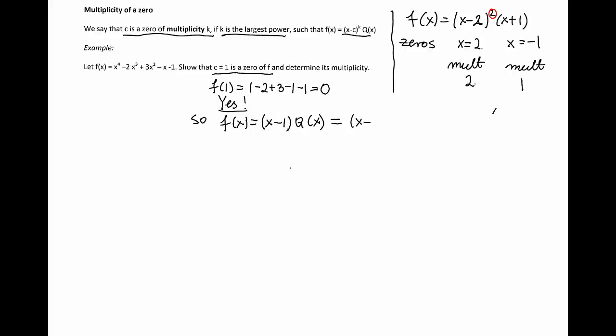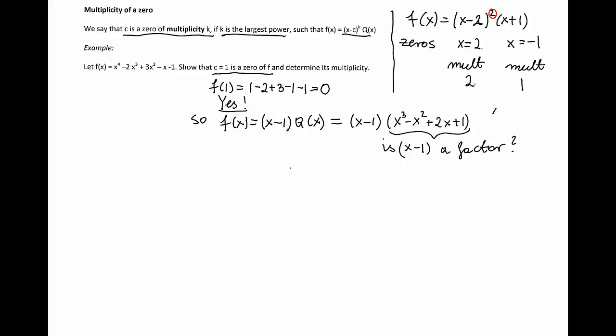So using synthetic division, we can quickly determine that q of x is x cubed minus x squared plus 2x plus 1. And the question is, when figuring out multiplicity, does x minus 1 appear as a factor in this polynomial?